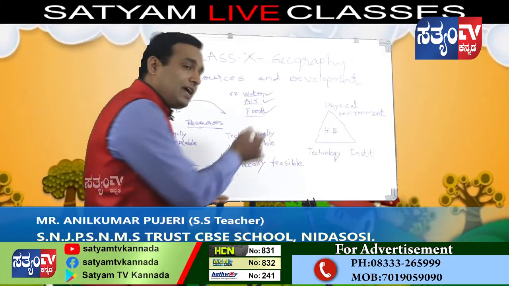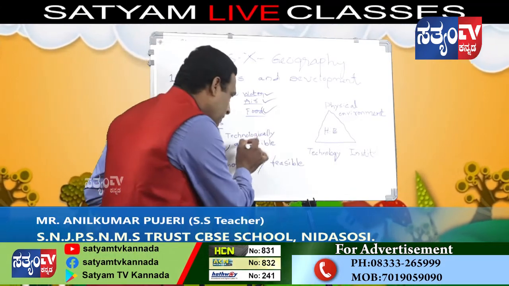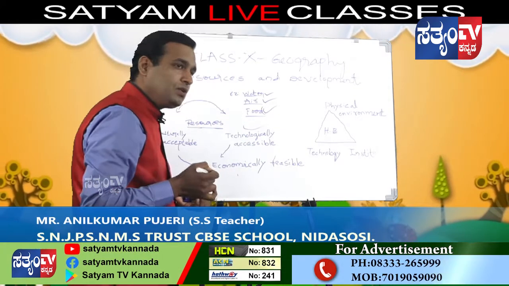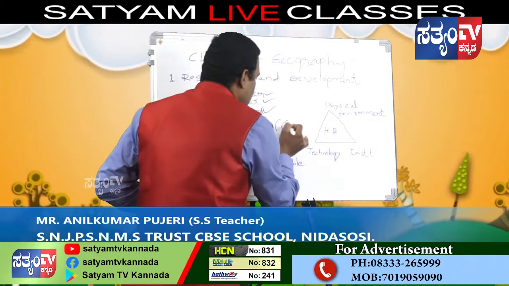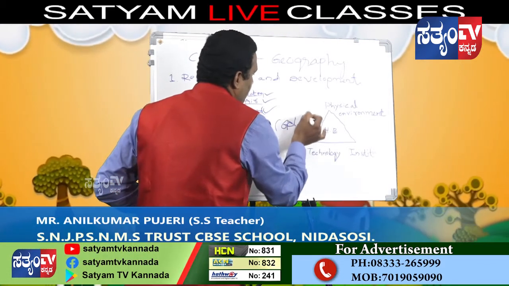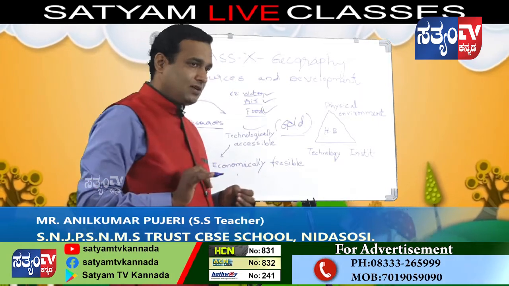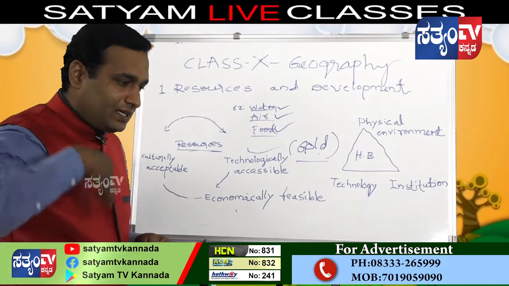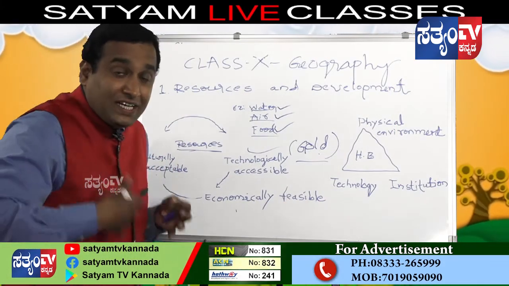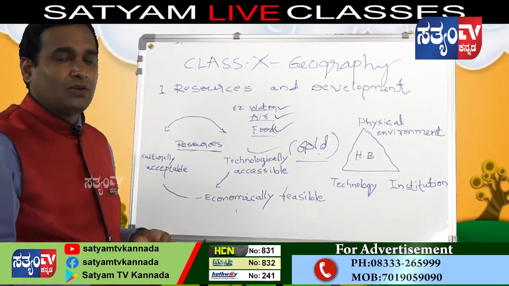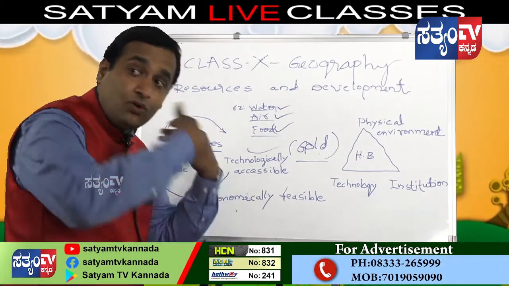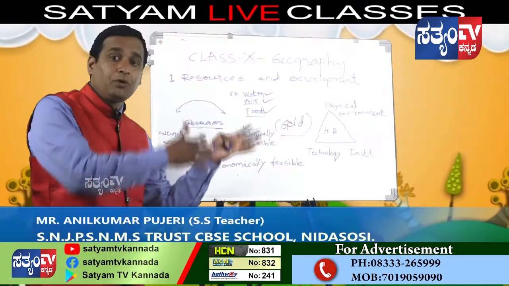With the help of technology, for example, gold. Gold is a resource. We do not get gold directly from under the ground. First, we have to extract the gold from the ground with the help of machines.